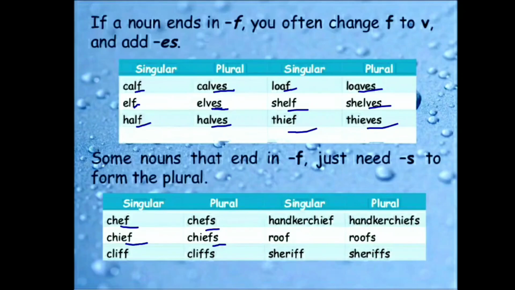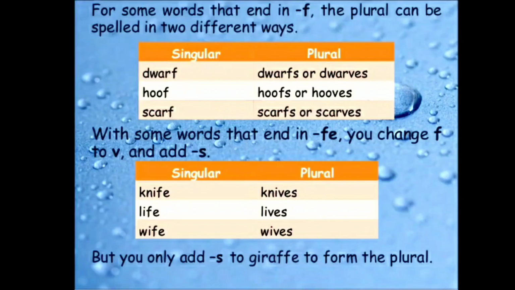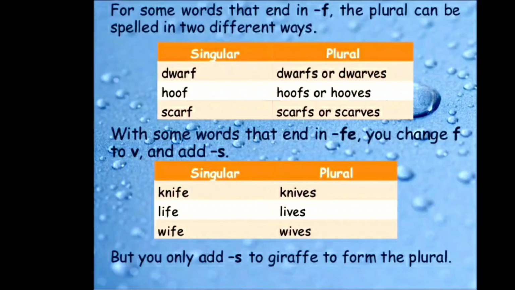Cliff, cliffs. Handkerchief, handkerchiefs. Roof, roofs. Sheriff, sheriffs. Dwarf, dwarfs. Belief, beliefs. Nouns ending with F have more than one way to form plurals.